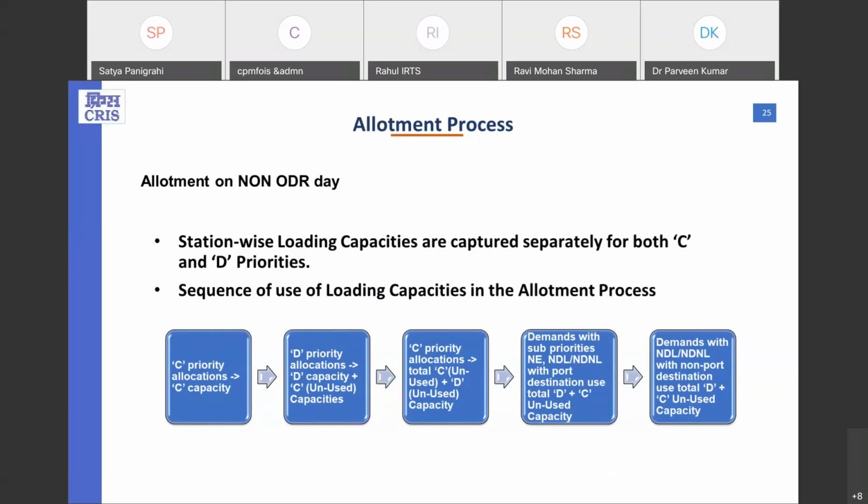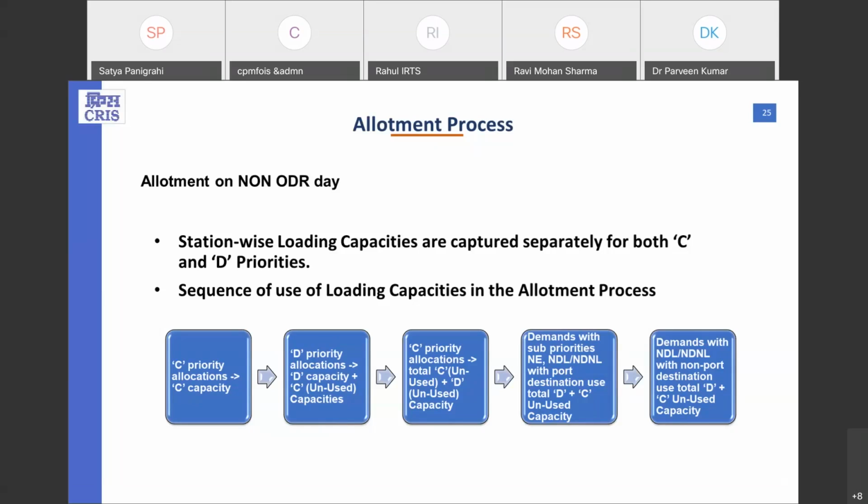C loading capacity defined separately and D loading capacity defined separately. Now, when RS starts the generation of allotments, first C priority allocations use the C capacity only. When all the allocations are processed, if C capacity remains, then the remaining C capacity sums with the D capacities. And the sum of C remaining plus D is used to allot the D priority allocations, WSD or WSE.